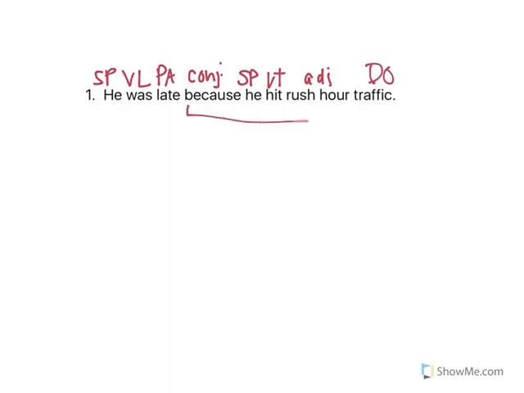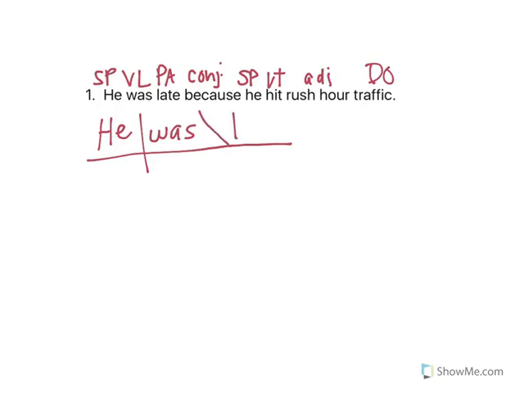And remember that the dependent clause always goes on the bottom, and the independent clause always goes on top. He is our subject pronoun, and then we're going to diagram this as normal. Our linking verb and our predicate adjective, pointing late back to he.